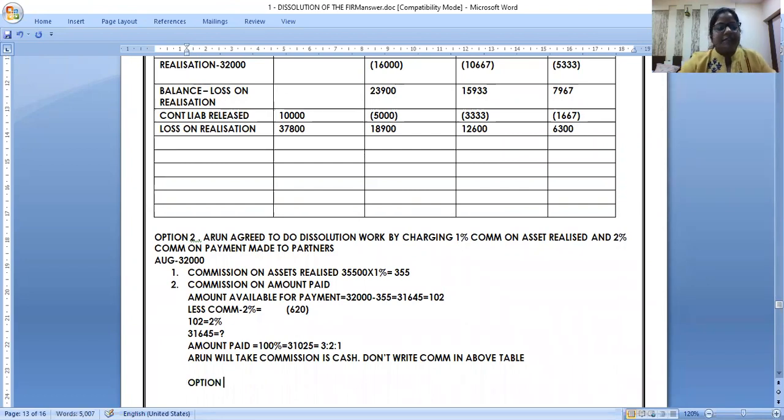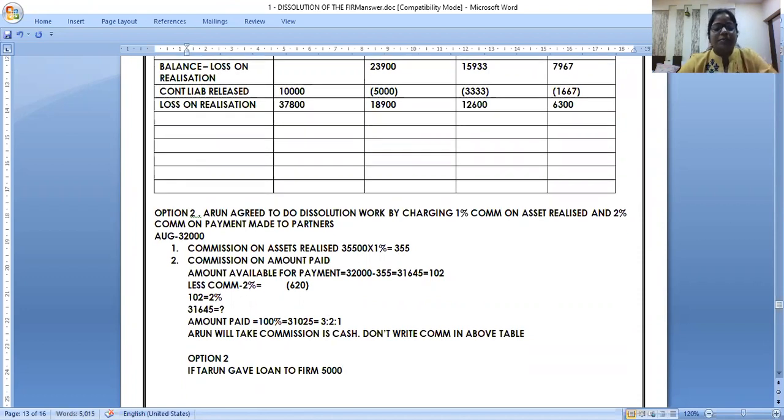Option 3. Option 3 is, if Tarun gave loan to the firm. If you do all these adjustments, I call it 1/5 problem. In one problem, you learn 5 problems. If Tarun gave a loan to the firm, say 5,000, he has given a loan to the firm. How do I start the problem?